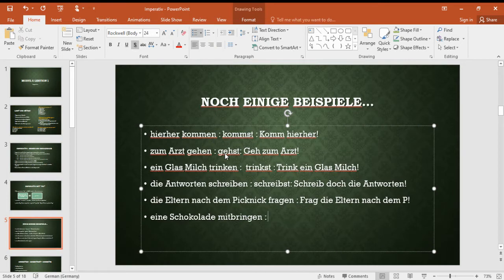And then eine Schokolade mitbringen. If you observe here, the verb is mitbringen, which is a separable verb. Mit is the prefix and bringen is the main verb. So the prefix will go at the end as usual. So we'll take the main verb, that is bringen. It becomes bringst. We'll cut st. Bring will remain. Bring bitte eine Schokolade mit. Okay, very simple.